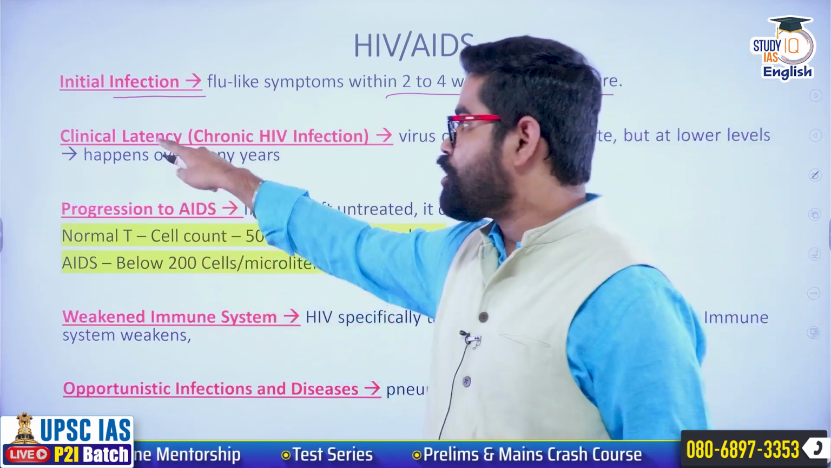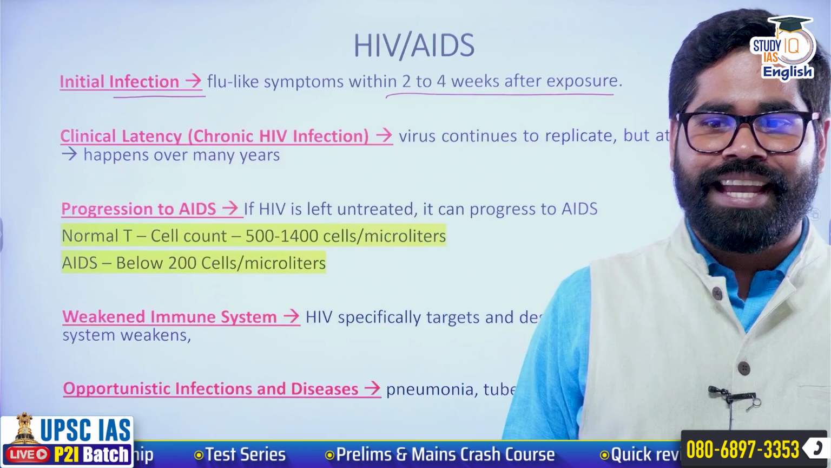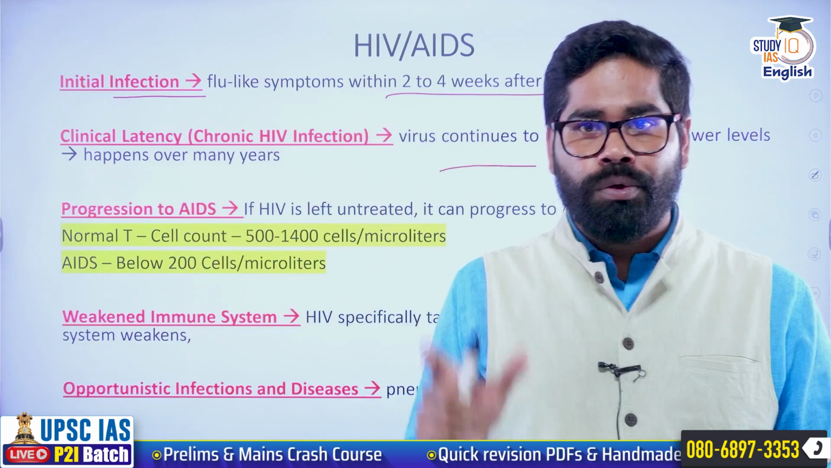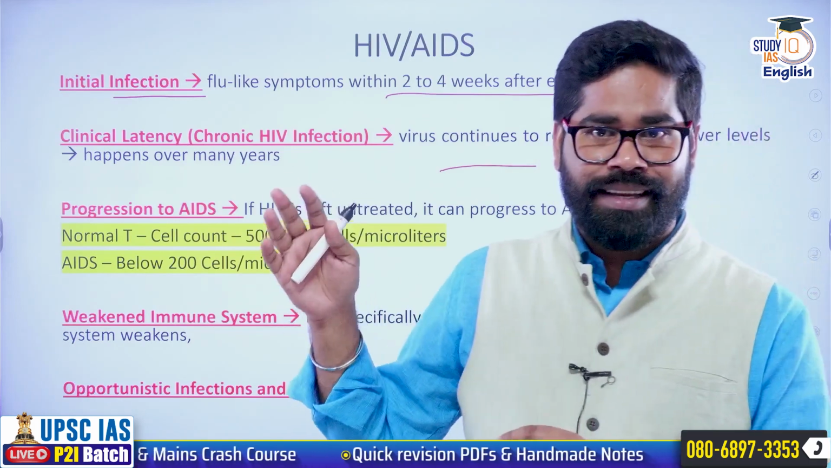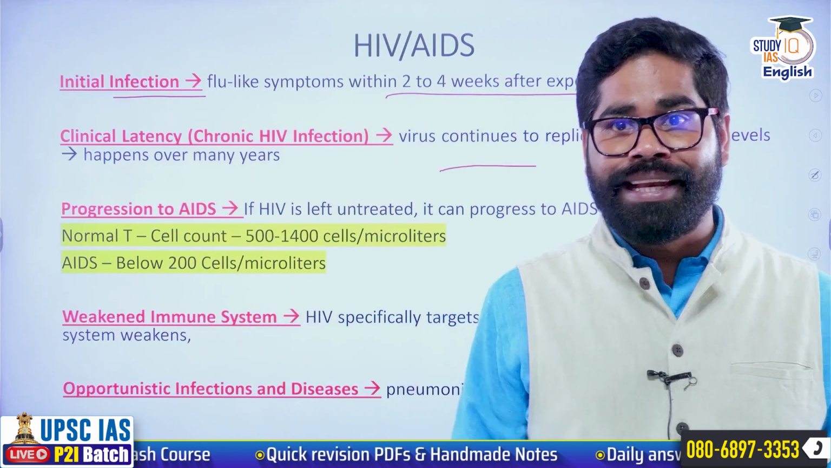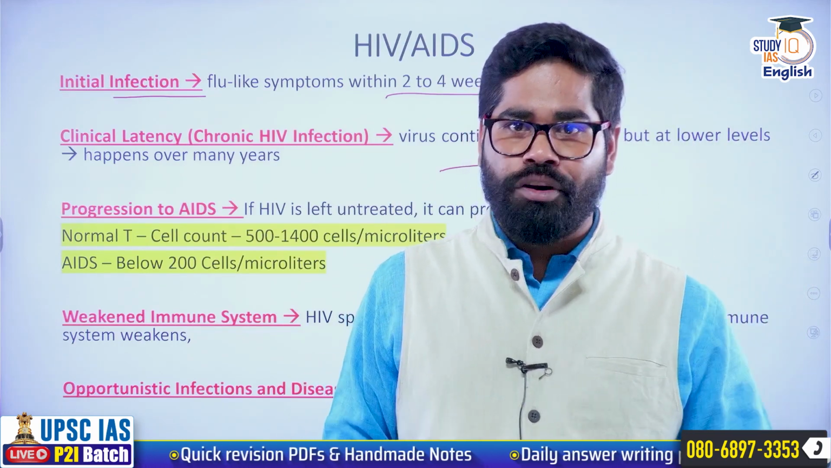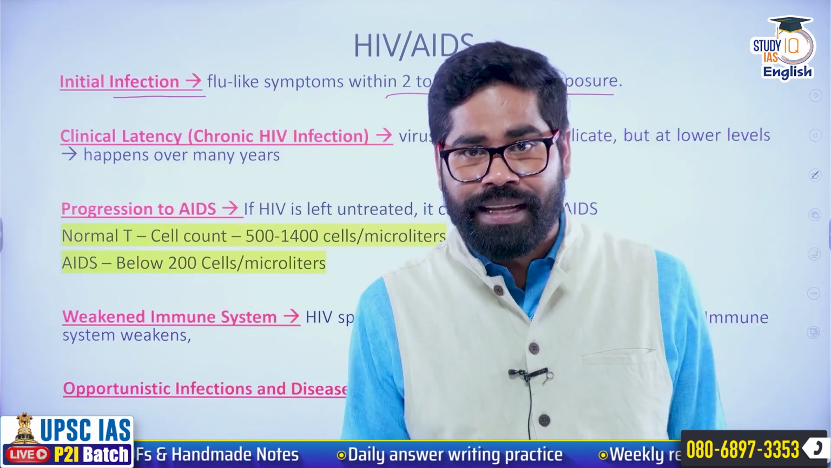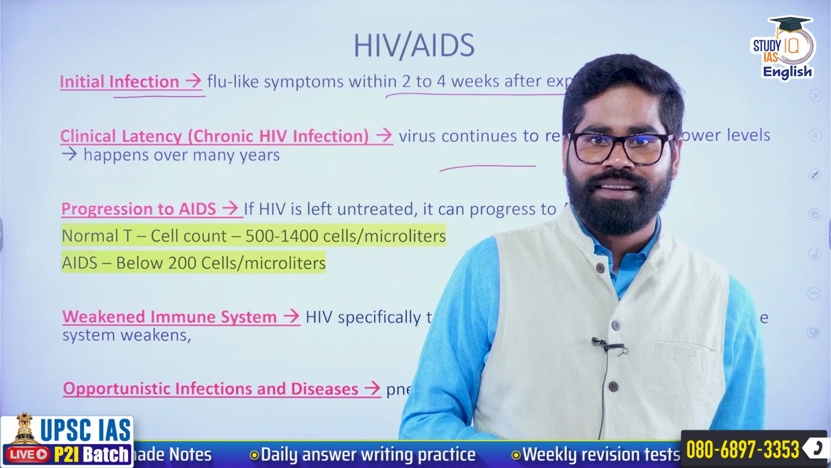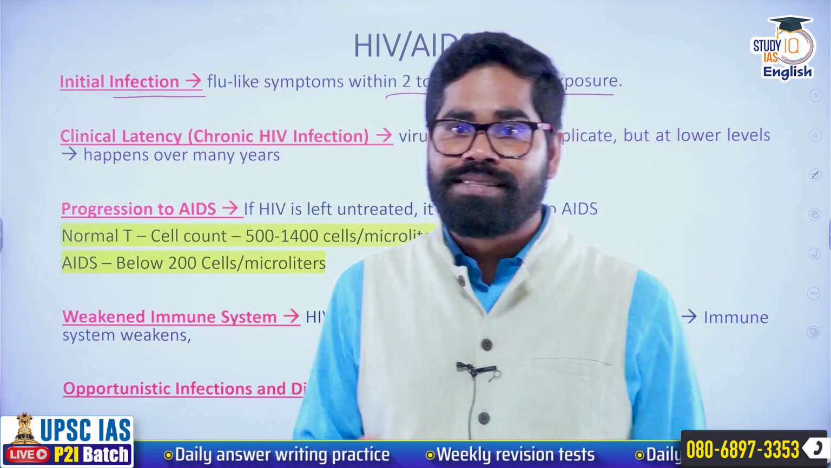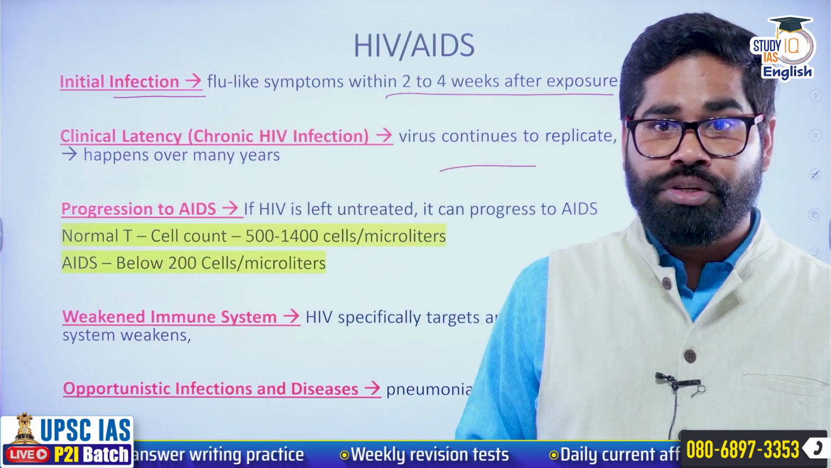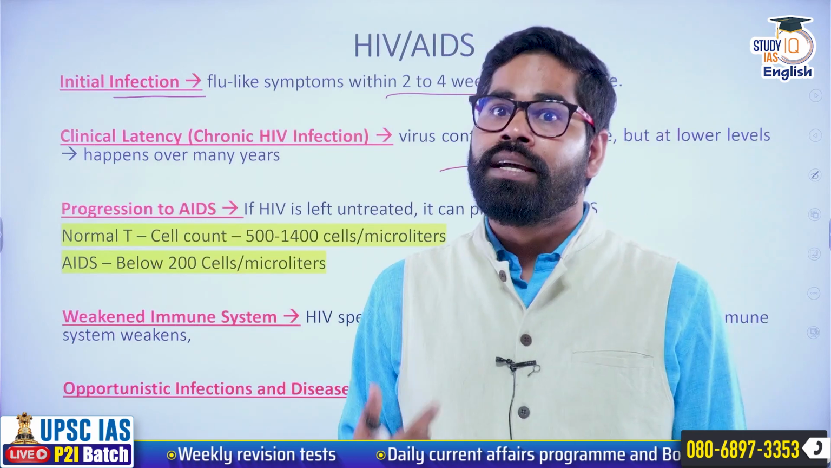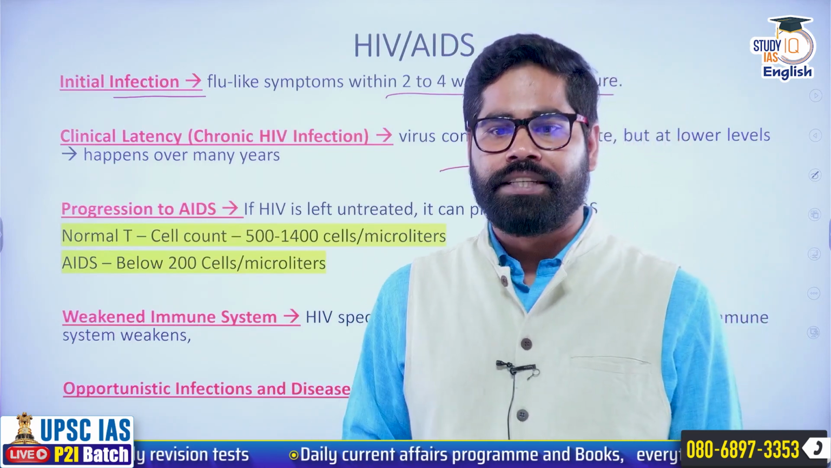But then it goes into a phase of clinical latency. The virus continues to replicate, but at lower levels, and it happens over many years. It takes 7, 8, 9 years to fully replicate and grow inside the body, and in that phase it remains latent, in a silent phase. So that is one of the major problems: many people who have this HIV infection inside them might not realize that they are infected with it.